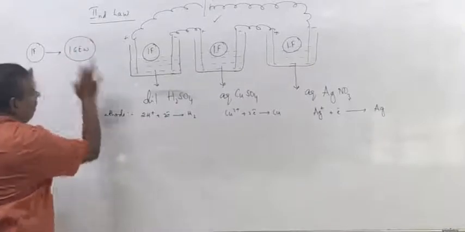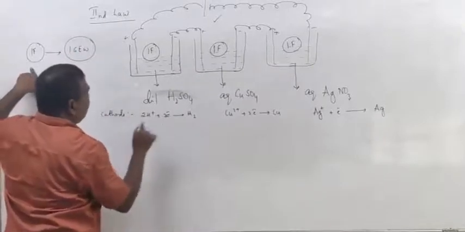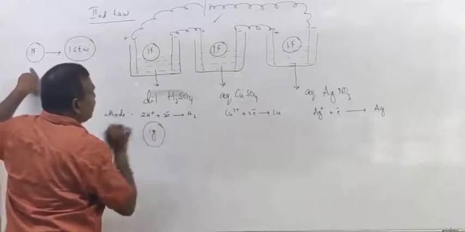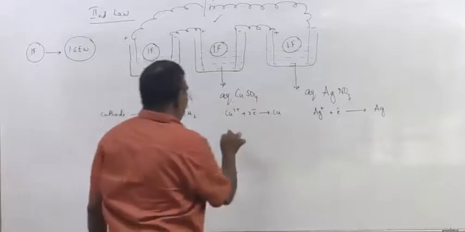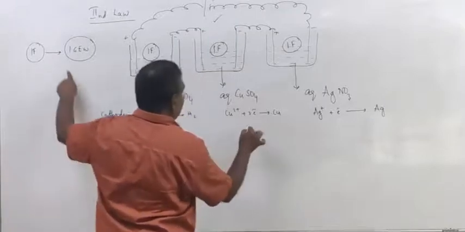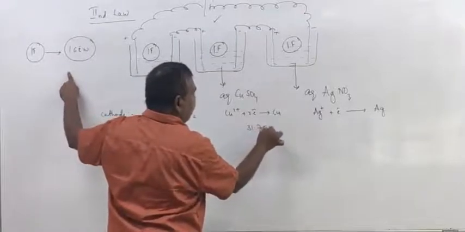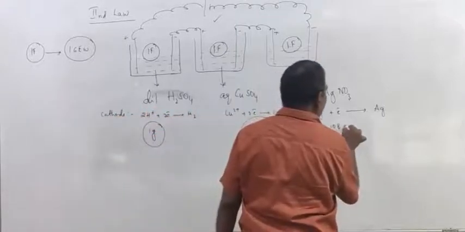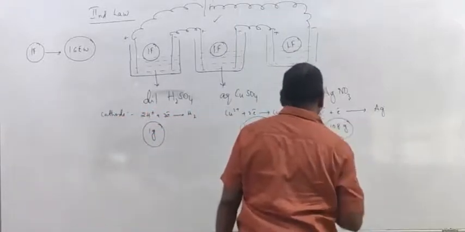So, what is the equivalent weight of hydrogen gas? It is 1 gram. So 1 gram hydrogen gas will liberate here. Copper, 31.75 grams copper will deposit. 108 grams silver will deposit.